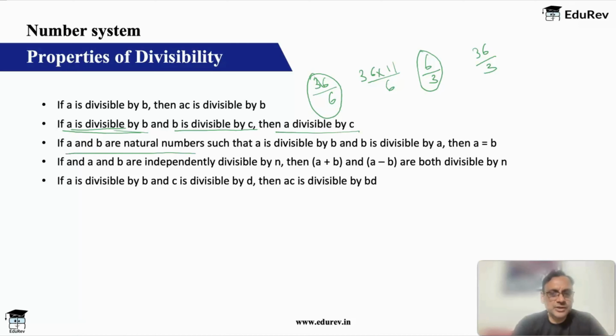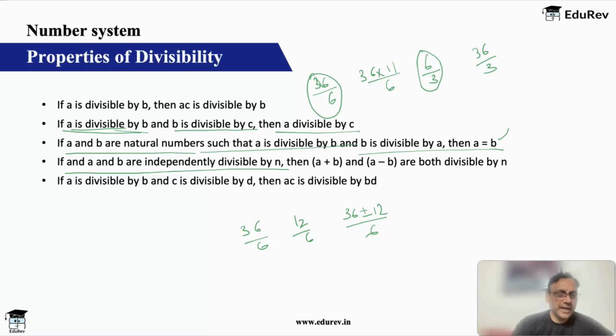If A and B are natural numbers such that A is divisible by B and B is divisible by A, then A is equal to B. Okay, because that will never happen unless both of them are the same. If A and B are independently divisible by N, that is 36 is divisible by 6, 12 is also divisible by 6, then 36 plus 12 or minus 12 will also be divisible by 6.